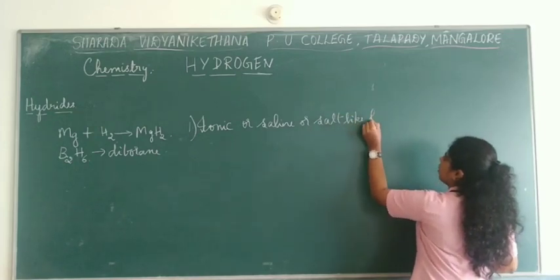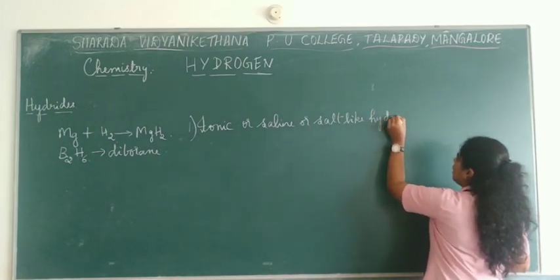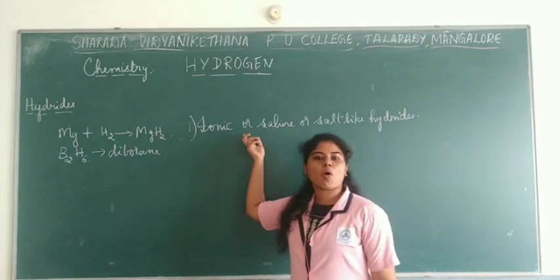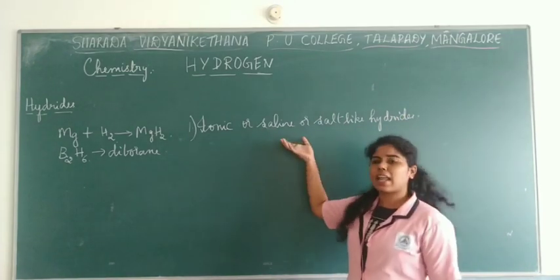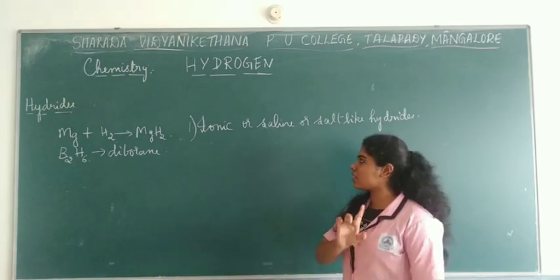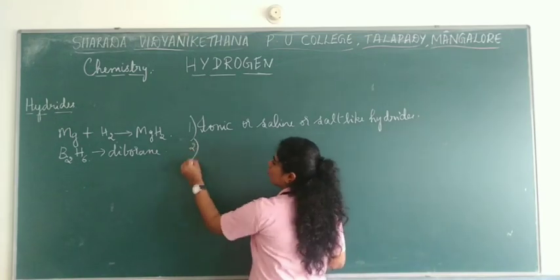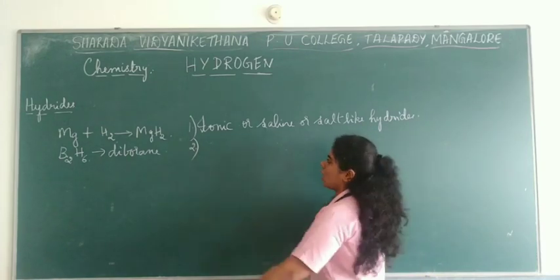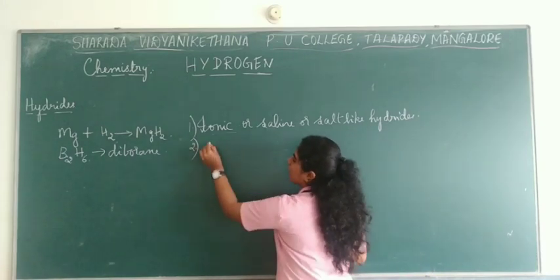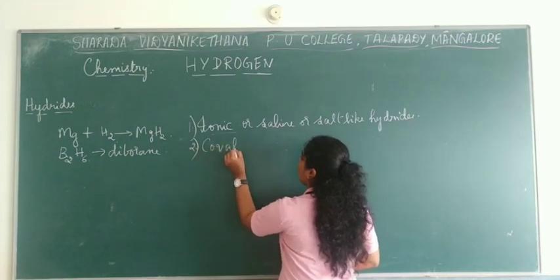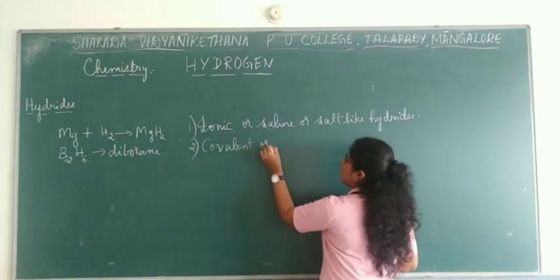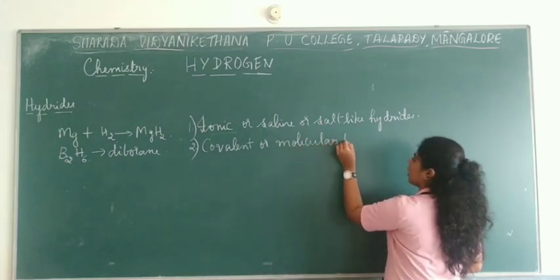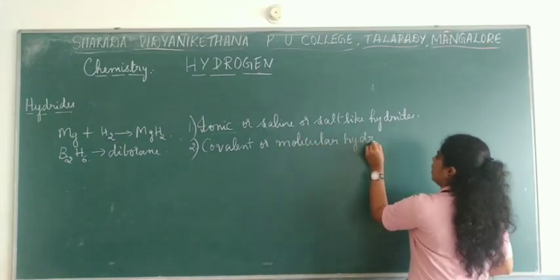To understand it way better, okay. So this is one of the types of hydride. So ionic or saline or salt-like hydride. That's the first type. Then you have the second one, that is covalent or molecular hydrides. So if one has to be ionic, then the other one will be covalent or molecular hydrides.